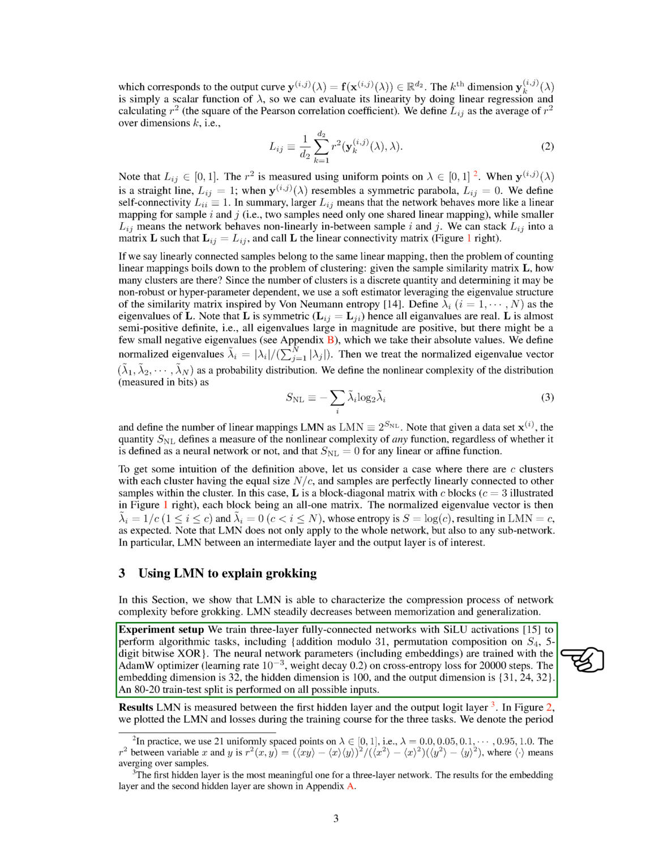To do this, we set up an experiment where we trained 3-layer fully connected networks with GLU activations to perform certain algorithmic tasks. These tasks included adding numbers modulo 31, composing permutations on S4, and performing a 5-digit bitwise XOR operation. We trained the neural network parameters using the AdamW optimizer with a learning rate of 0.001 and a weight decay of 0.2.